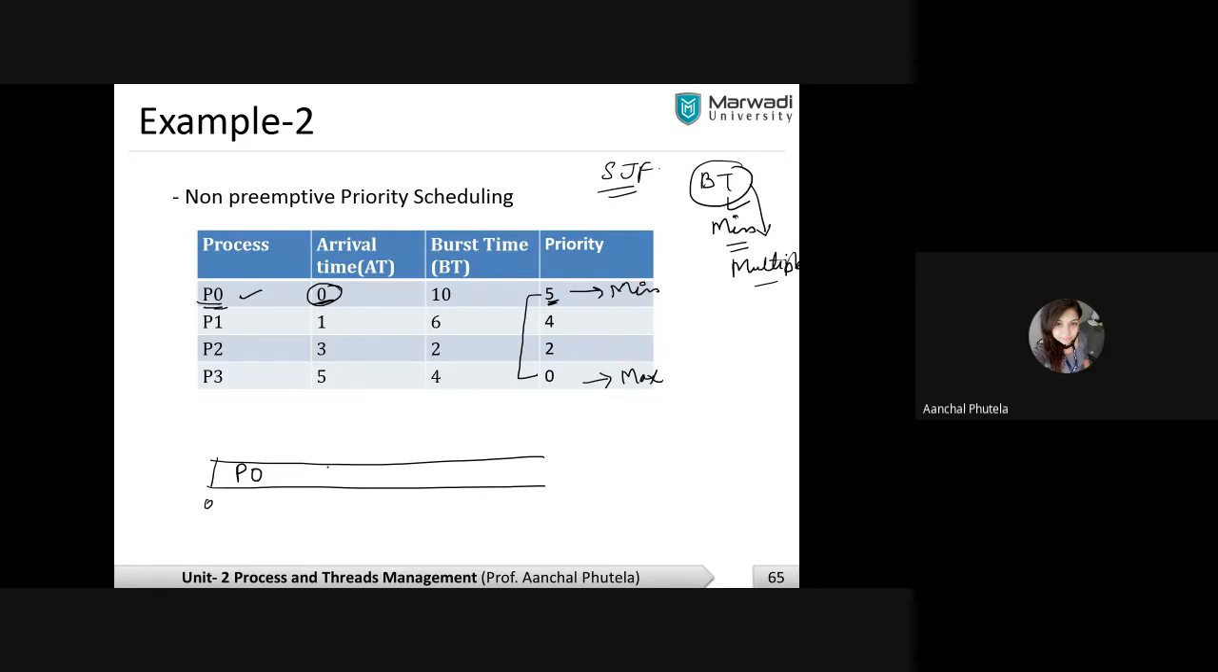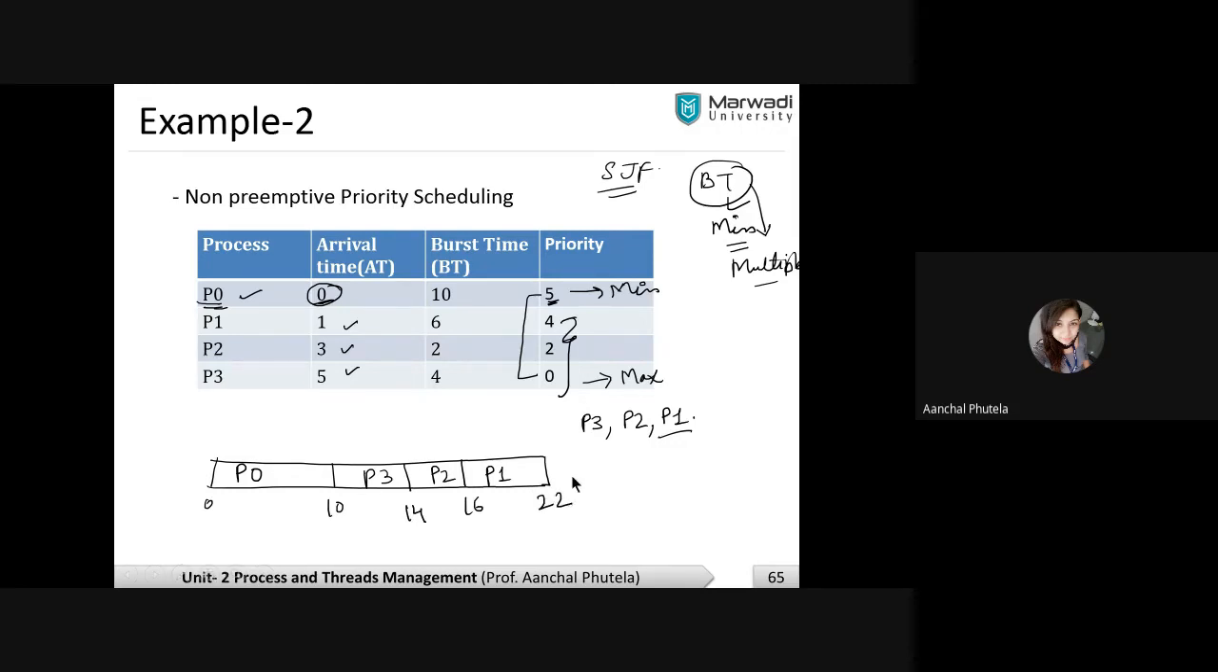So once P0 has been executed, I have 3 more processes in the system at that time. Now I can compare the priorities of these three processes. The one with maximum priority is P3, then P2, then P1. This is the sequence. So P3 will be executed first for 4 seconds, then P2 for 2 seconds, then P1 for 6 seconds.